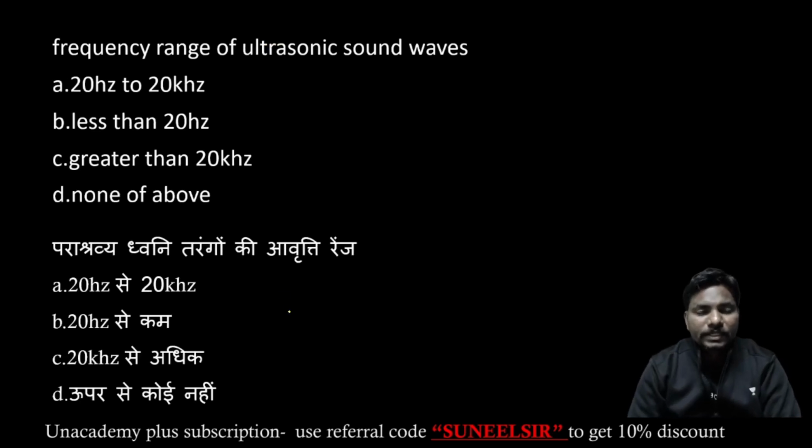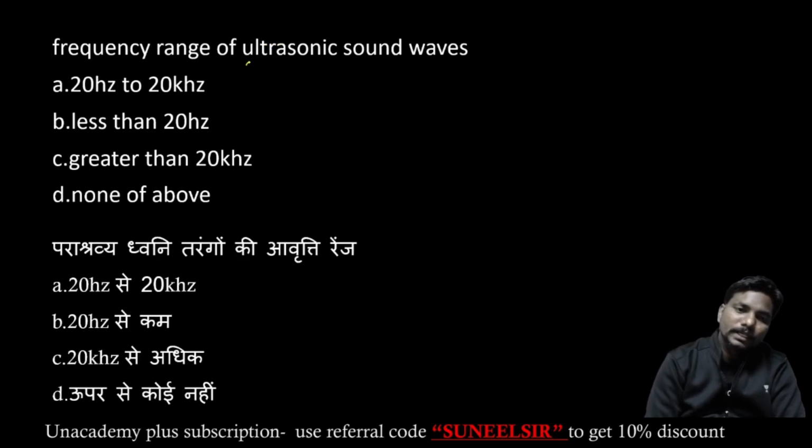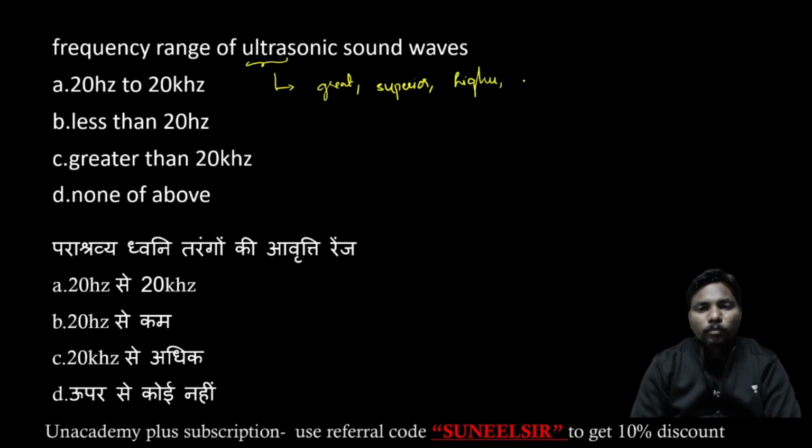And the frequency range of ultrasonic. Let us try to understand ultra. Where do we use this word ultra? Ultra means great, superior, higher, more.